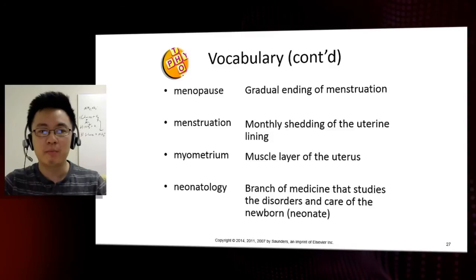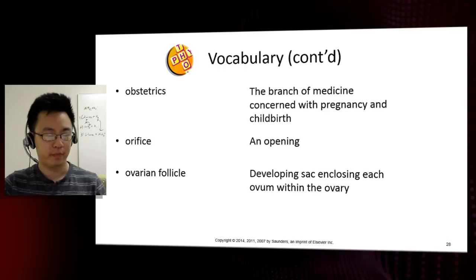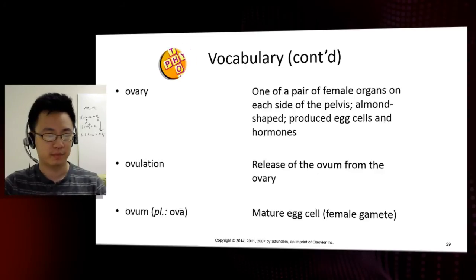Menstruation here is the monthly shedding of the uterine lining. And menopause here is the gradual ending of menstruation. Obstetrics here is the branch of medicine concerned with pregnancy and childbirth. We have here ovulation here, which is the release of the ovum from the ovaries.